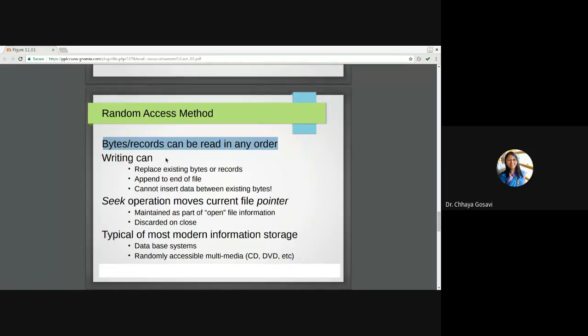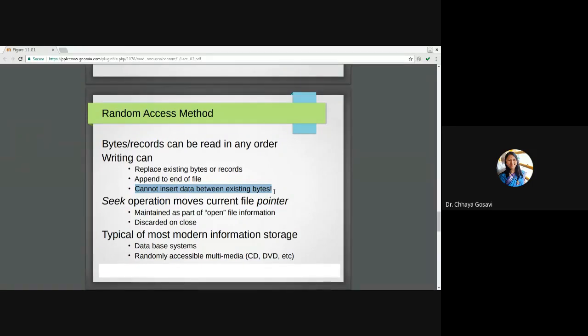So when you write, what does writing do? Writing can replace an existing byte or record. There are again two versions. Write will replace an existing byte or record or append at the end of the file, and cannot insert data between existing bytes. So if you have 10 records and I want to write at the third position, it will replace the third record or it will add at the end. You cannot insert in between.